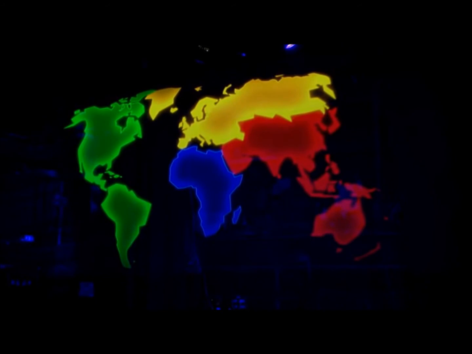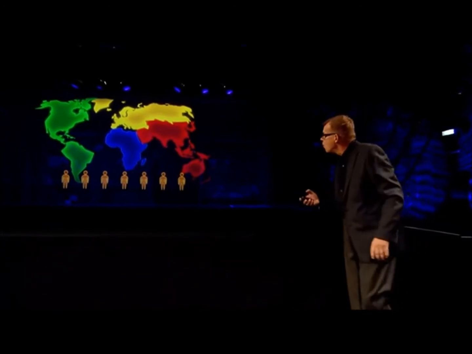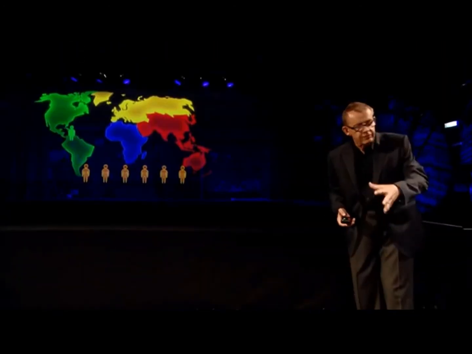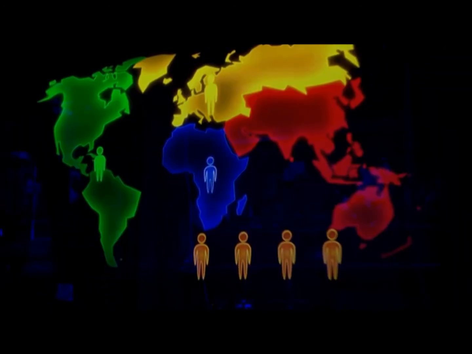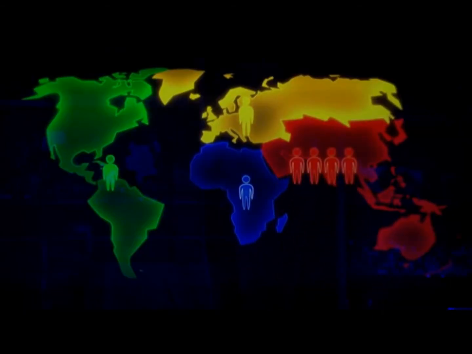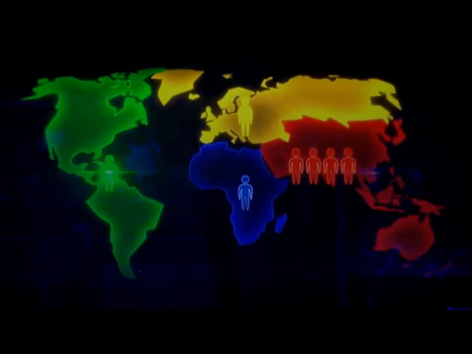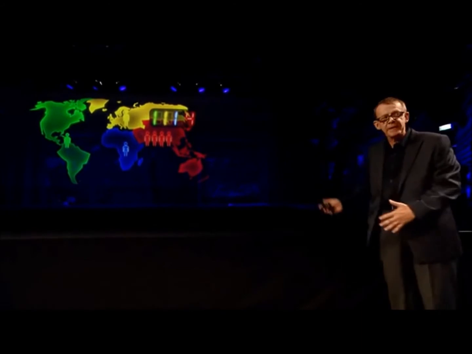There you have the world, and here are the 7 billion. Now, out of the 7 billion, 1 lives in the Americas, North and South together, 1 in Europe, 1 in Africa, and 4 in Asia. So this is now, but how to remember this? I have a very simple way of remembering this. I put up the numbers like this, and then I say, this is the PIN code of the world, 1114.